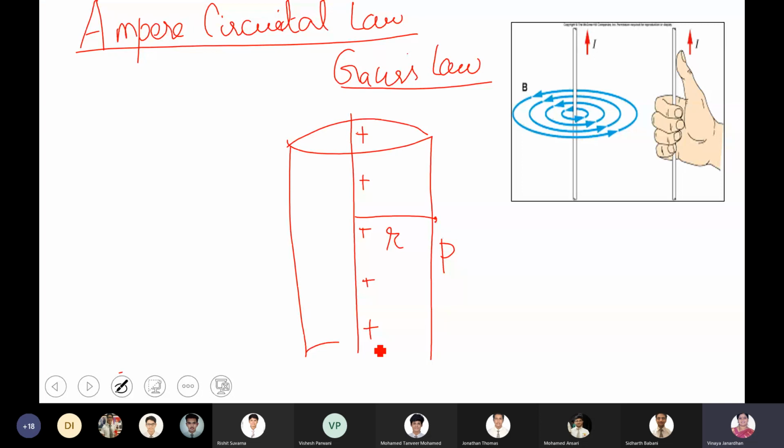First, because if you understand this properly, it will be easy for you to understand Ampere's circuital law. When I have a line charge, not necessarily a line charge, it can be a thin sheet which is completely charged. Here I'm taking the example of a line charge, where the positive charge is uniformly distributed over the line.